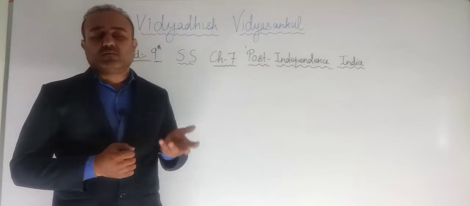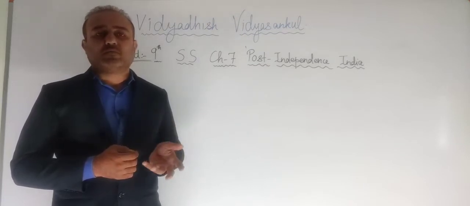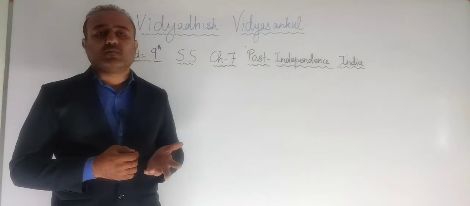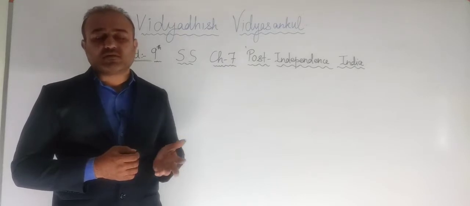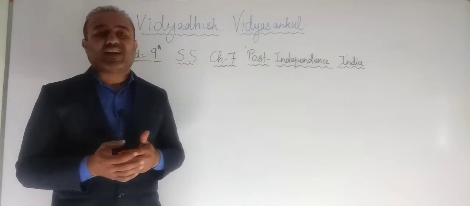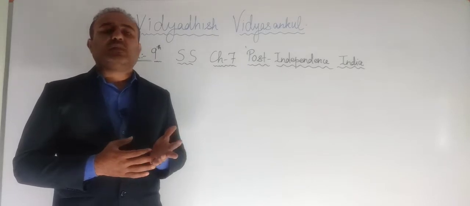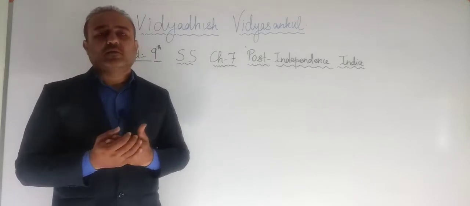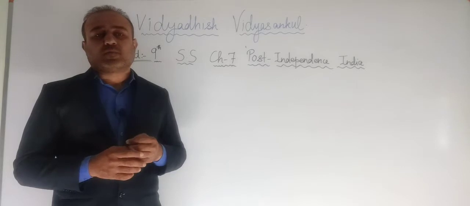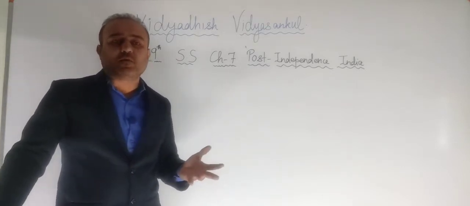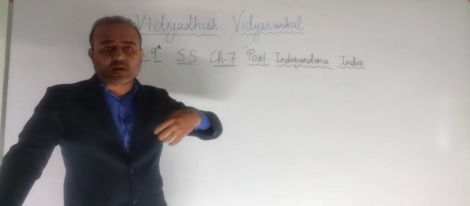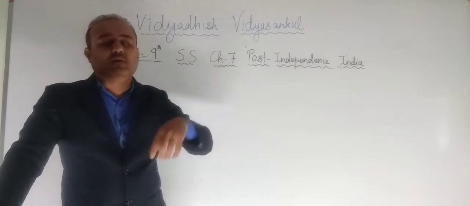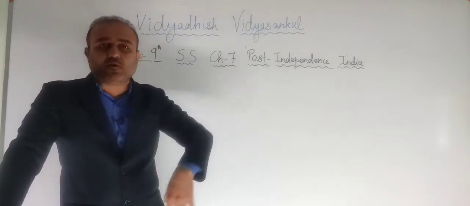Right, the tribe which is believed to be belonging to India was Dravidians, then the Aryans, Mongoloids, Astroloids. Right, so these are the different tribes. Then there were so many different people who had arrived from different parts of the world, and they had come to India and settled over there.